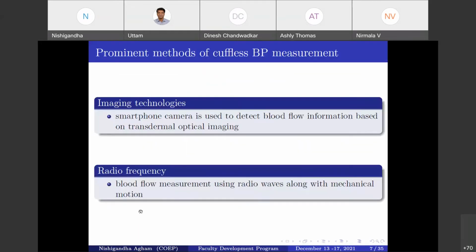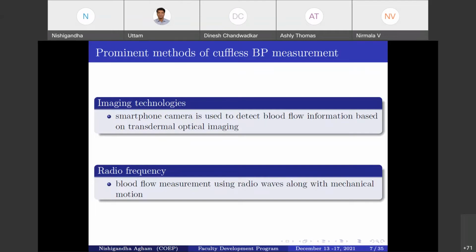Now, the third method is using imaging techniques. Using imaging technology, such as transdermal optical imaging, BP is measured by detecting the blood flow via the smartphone camera. Such a technique can also detect the BP through minor skin color changes. But these are extremely sensitive to motion and lighting, and obviously are non-wearable and limited to a specific environment. That's why these are the limitations of this imaging technology.